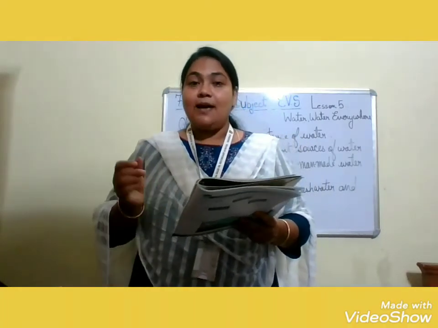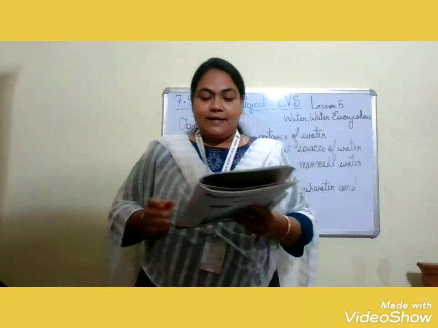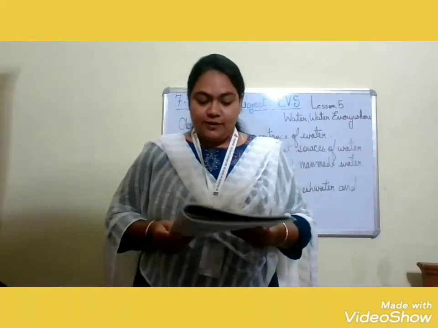Very, very large water bodies. You can see the picture, children, in your book itself, on page number 26, sea and ocean.